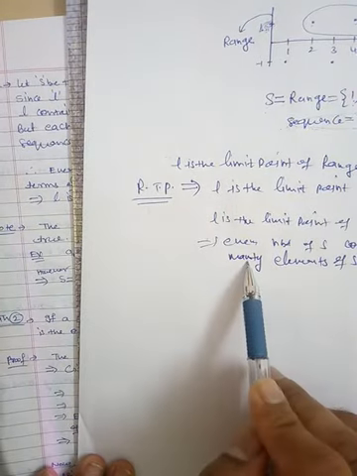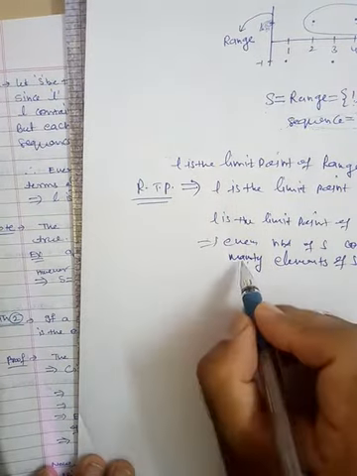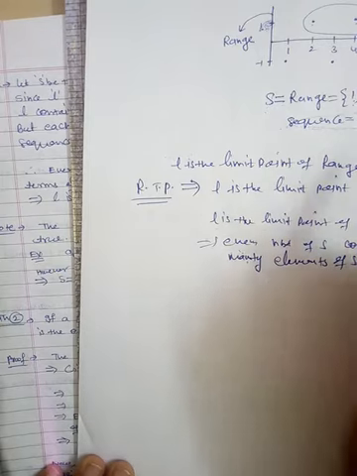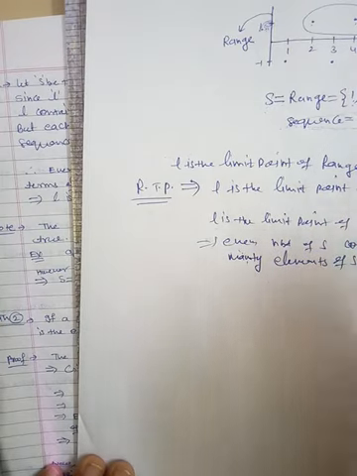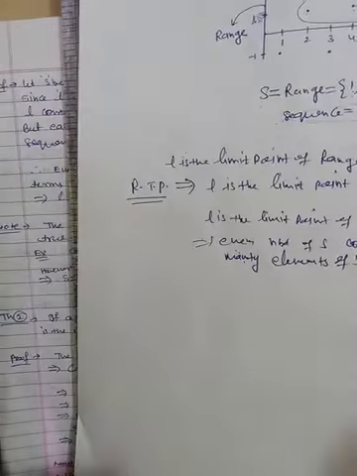That's why every neighborhood of L contains infinitely many terms of the sequence, because they are interconnected, and hence L is a limit point of the sequence. This is the only logic.